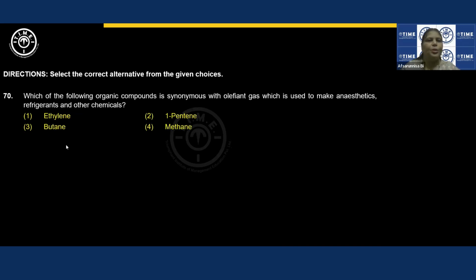Next question. Which of the following organic compounds is synonymous with olefiant gas, which is used to make anesthetics, refrigerants, and other chemicals? Without even thinking, you can go and take it as ethylene. The olefiant gas name has been derived from the Latin oleum, meaning oil-forming substances. Ethylene can be used as an anesthetic, refrigerant, and also in making alcohol and plastics. Right? So ethylene is the correct answer.